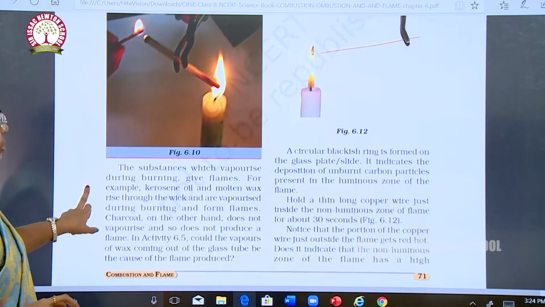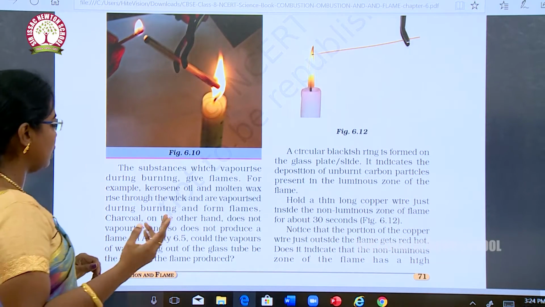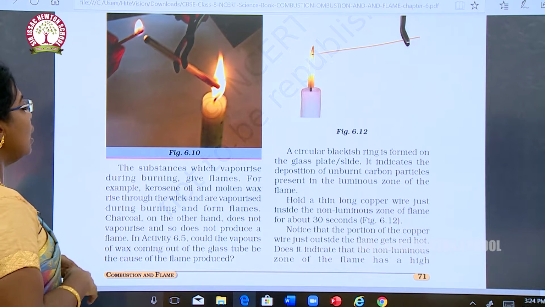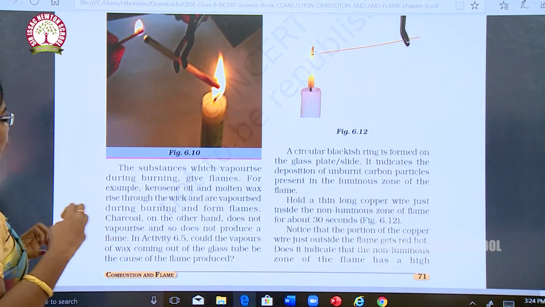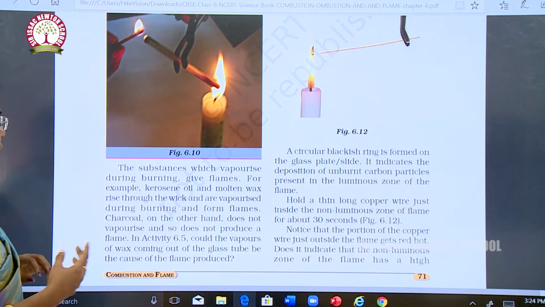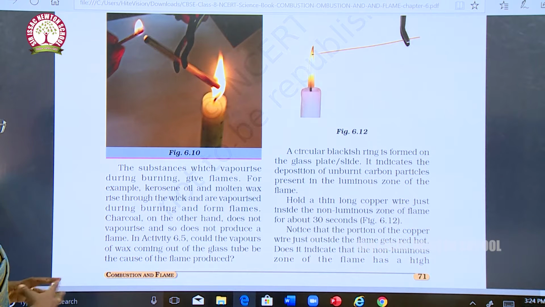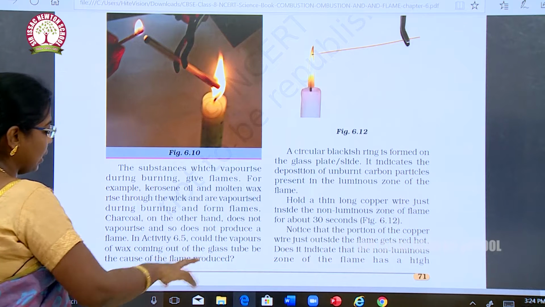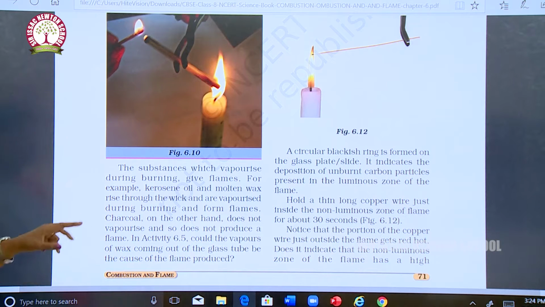Okay, the substance which vaporizes during burning gives flames. For example, kerosene oil and molten wax rise through the wick and are vaporized during burning and form flames. Charcoal, on the other hand, does not vaporize, so it does not produce a flame. In activity 6.5, put the vapors of wax coming out of the glass tube because of the flame produced.